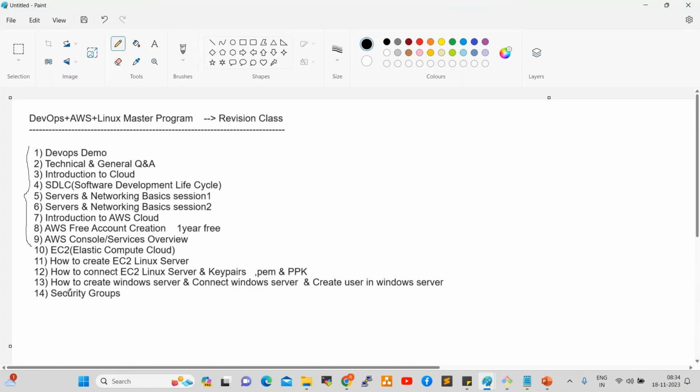Today I'll recap how to create an EC2 instance, how to connect to an EC2 Linux instance, how to create a Windows EC2 instance, how to connect to a Windows instance, and IP addresses and security groups. So whoever joined recently can understand easily and continue from Monday onwards. This 10th to 14th, these five concepts we can discuss today, because up to here everything was theoretical. You can go through the video and easily understand.